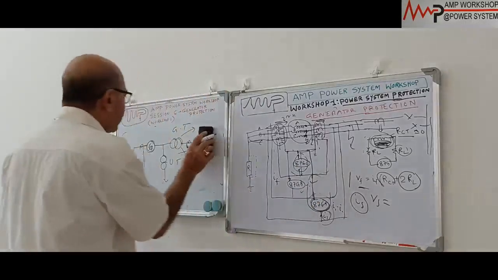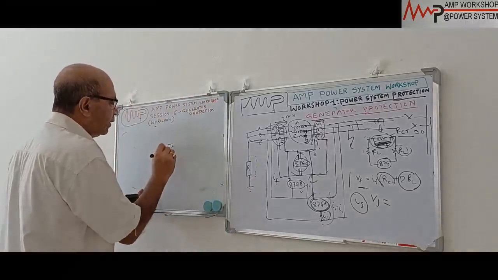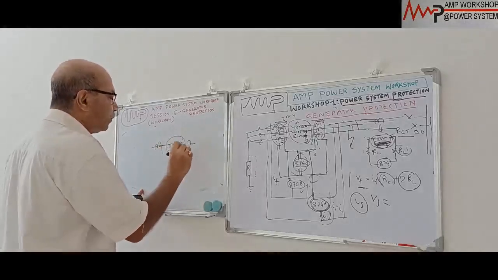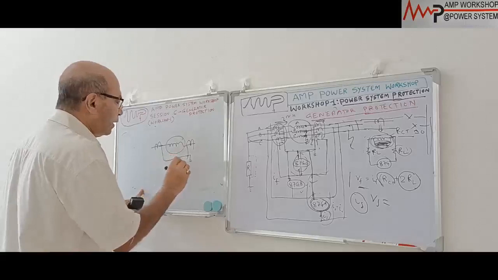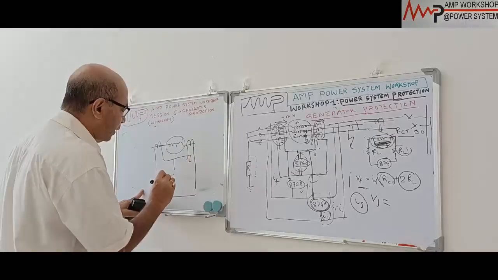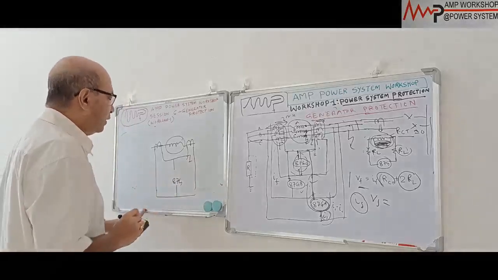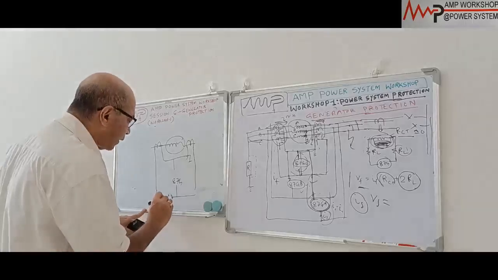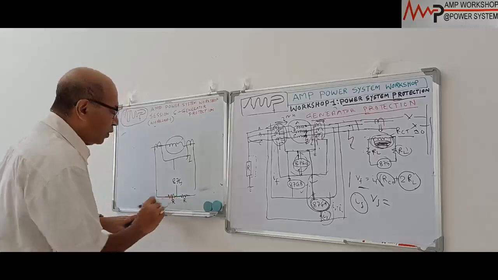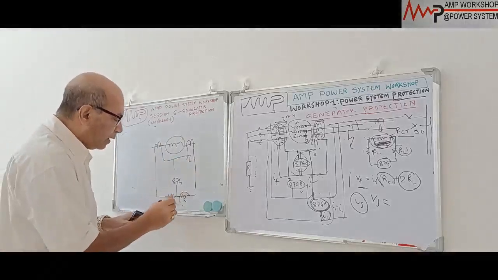In the case of an electromagnetic relay, you can see I am drawing one phase only here. Suppose this is a generator, and then this is a CT. This is grounded, and the relay is connected over here, 87G. Now, in case of restraint characteristics, how do we do it? We put some resistance over here on both sides. This is a restraining resistance. So when a fault takes place, this will give the restraining torque.